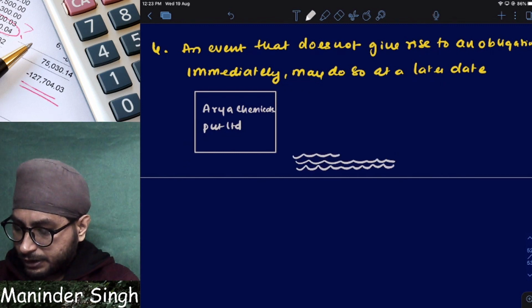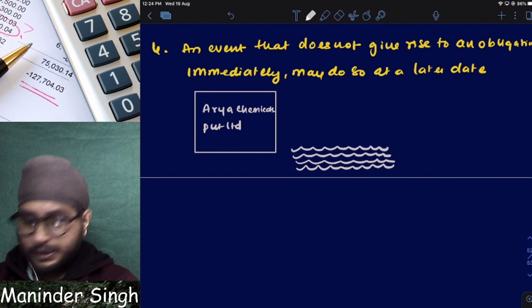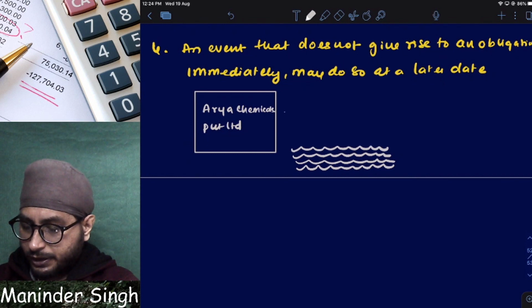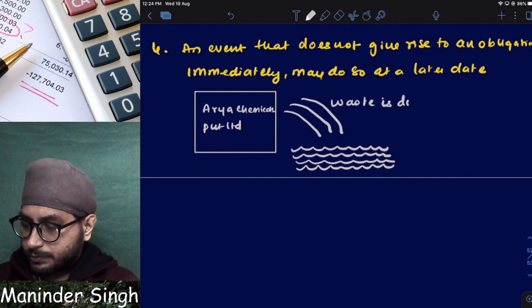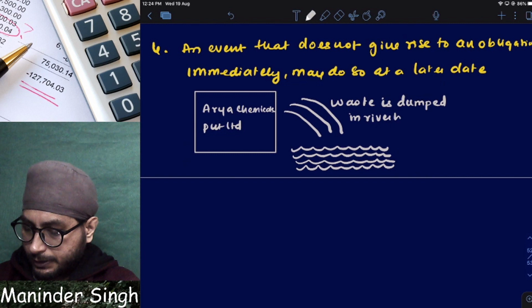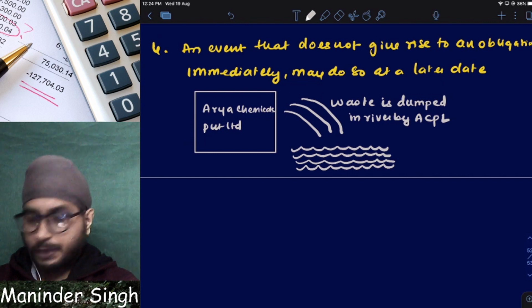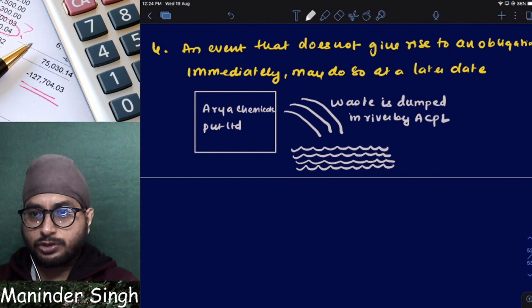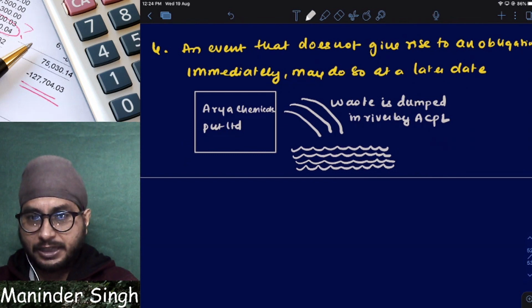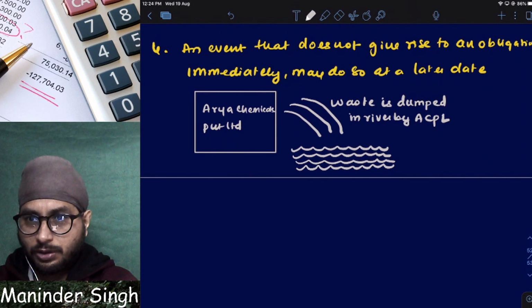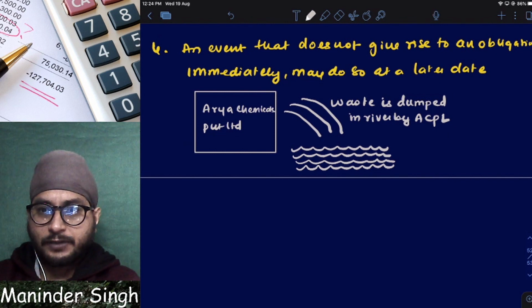All the waste they are dumping here is dumped in the river by ACPL. ACPL means Arya Chemicals Private Limited. Right now there is no environment law which is asking them to pay a penalty for damaging the river. There is no law which is telling them to clean up the river they have contaminated.